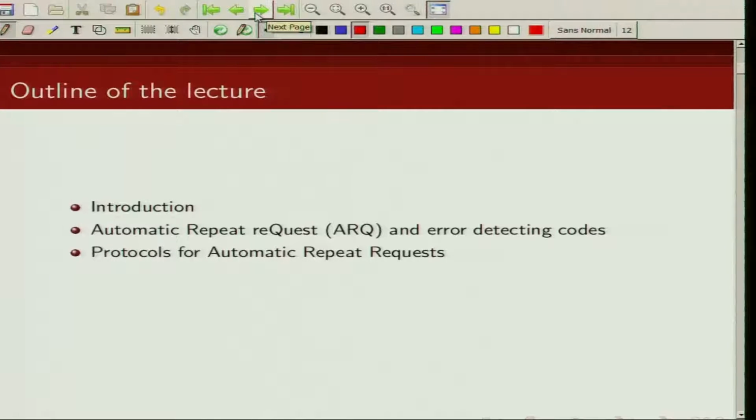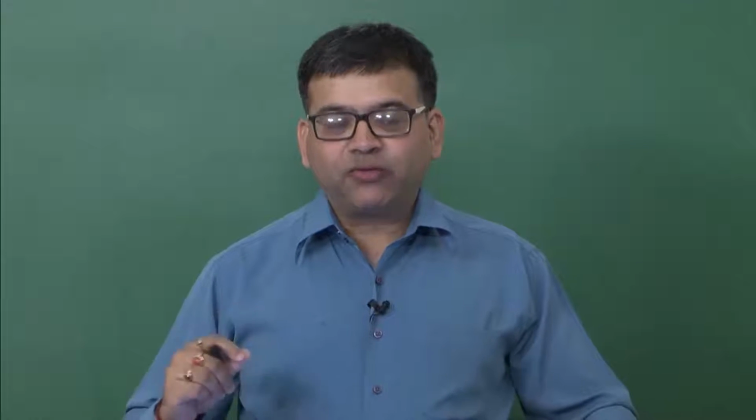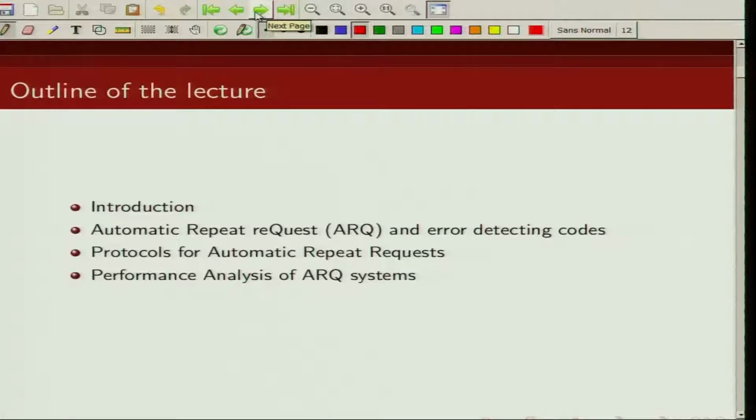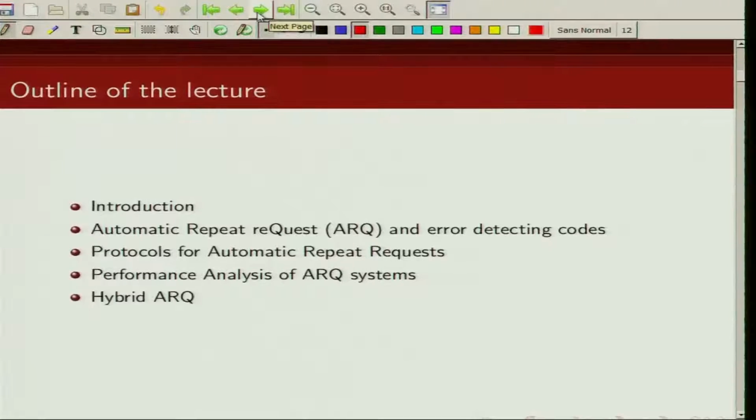Subsequently, I will talk about three different protocols for retransmission, and then I am going to analyze the performance of those three protocols in terms of efficiency as well as reliability. And finally, I am going to talk about hybrid ARQ, which is a combination of forward error correction and automatic repeat request schemes.